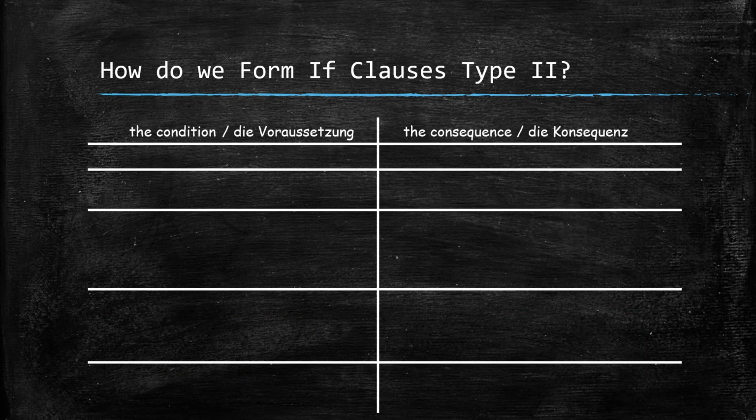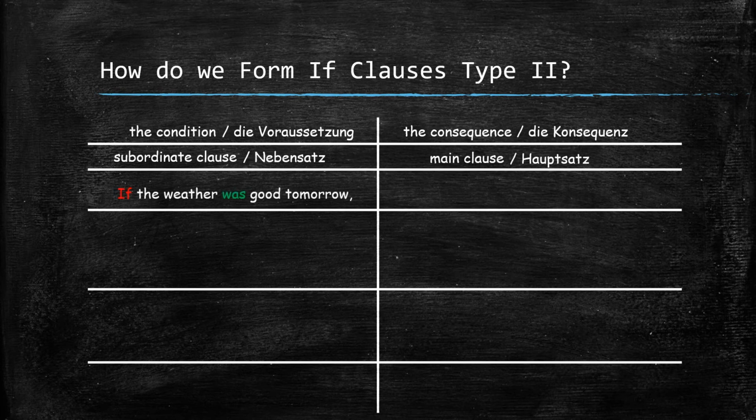Just like with if clauses type 1, the condition is always a subordinate clause, ein Nebensatz, and the consequence is always the main clause, der Hauptsatz. If the weather was good tomorrow is our condition and subordinate clause. I would go mountain biking is the consequence and therefore the main clause.